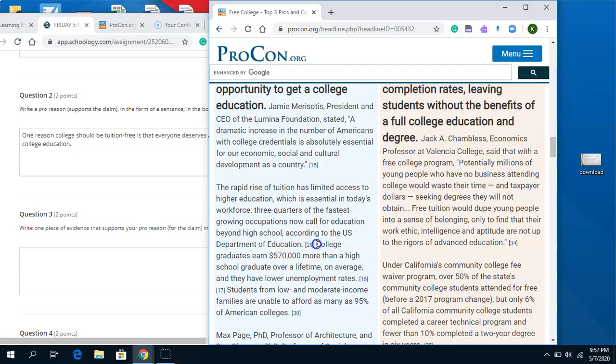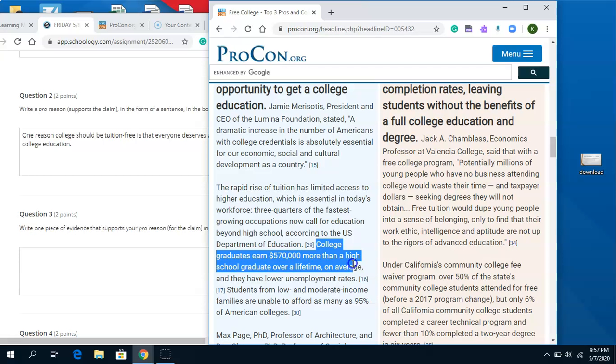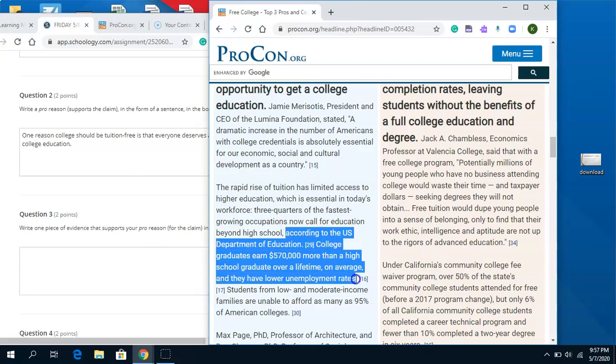Let's go with college graduates earn $570,000 more than a high school graduate over a lifetime on average, and they have lower unemployment rates. Okay, that's going to be my fact. And actually I have to start here where it's according to, because that tells me the source.